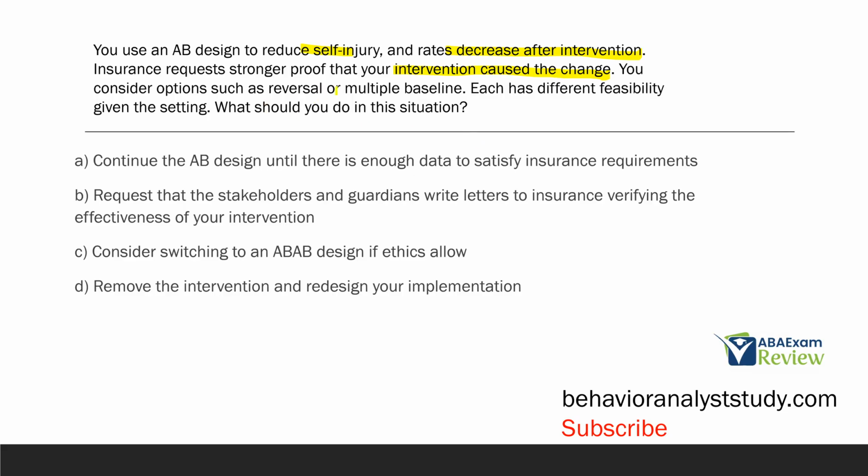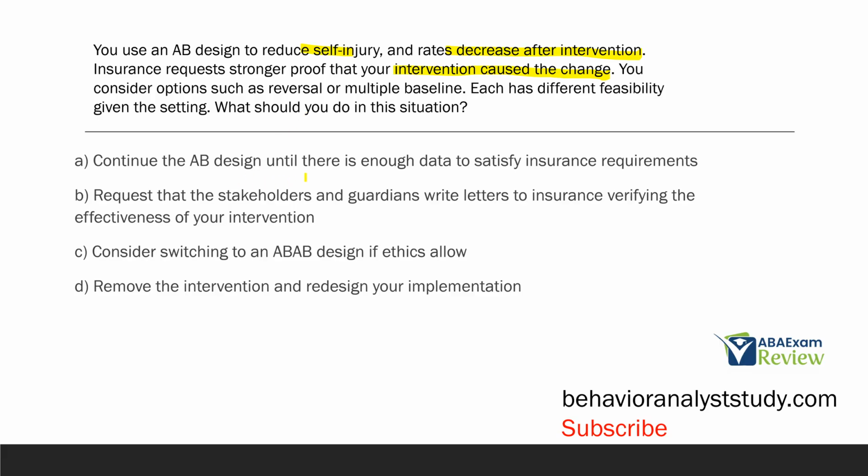You consider options such as reversal or multiple baseline, and each has different feasibility given the setting. So what should we do, right? A lot of different things at play. Intervention seems to be working, self-injury is involved, insurance needs stronger proof. We can use something like the reversal or multiple baseline. What do we think we should do in this situation?